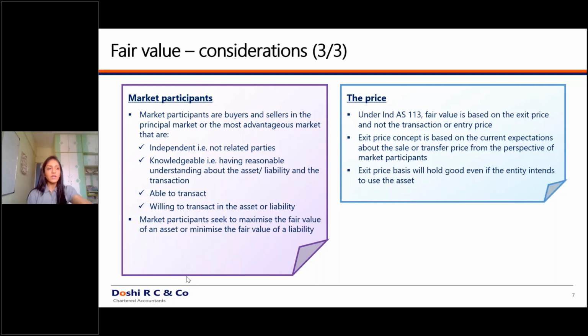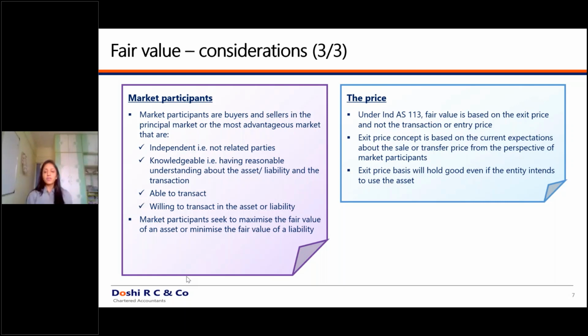Now to move on to the second aspect: what is the price? This we have discussed in our manner previously. The price is nothing but the exit price of an asset, and it is not a transaction price. The transaction price is not a day-to-day trading price in which you buy, again you can sell, again you can buy, again you can sell. It is not trading of that asset. And the second part is, it is not an entry price. Nobody is going to newly buy that particular asset. It's not the price of a new asset.